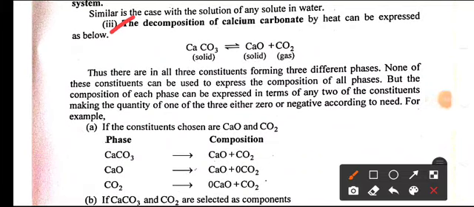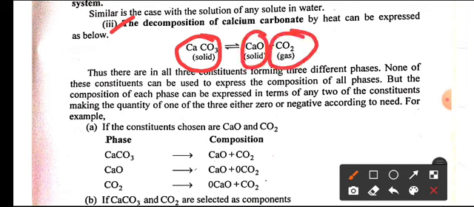decomposition of calcium carbonate. So this is calcium carbonate. It is a solid. When it undergoes decomposition, it gives calcium oxide and carbon dioxide. Calcium oxide is a solid and carbon dioxide is a gas. Thus there are in all three constituents forming three different phases.